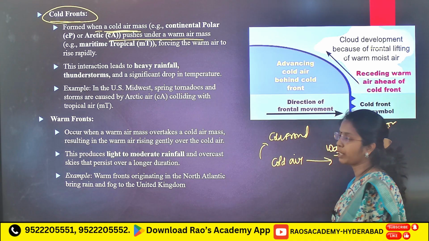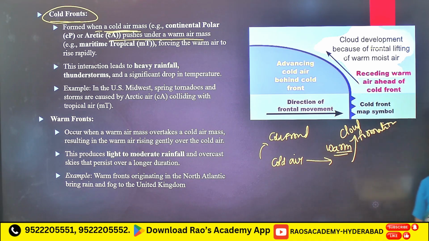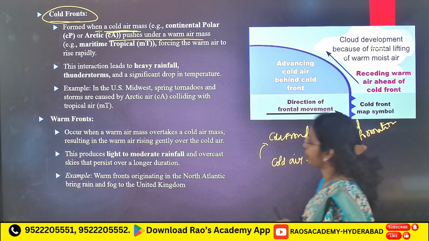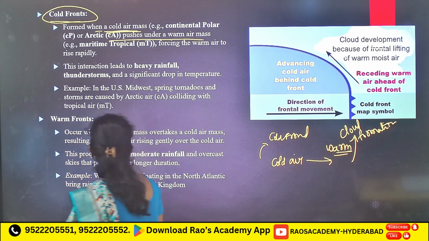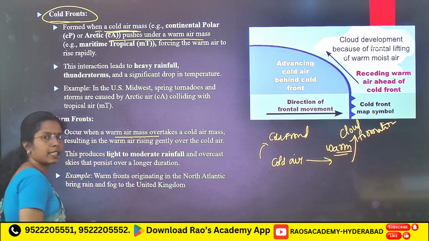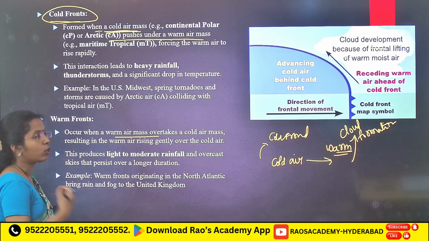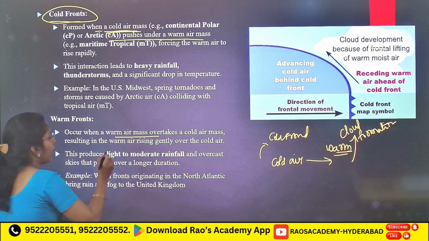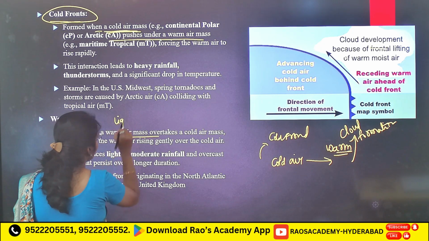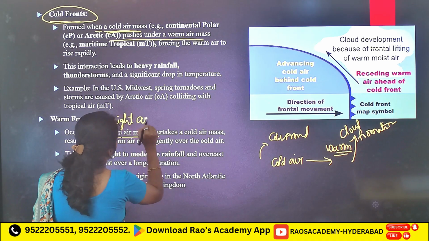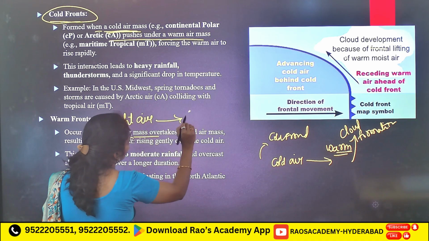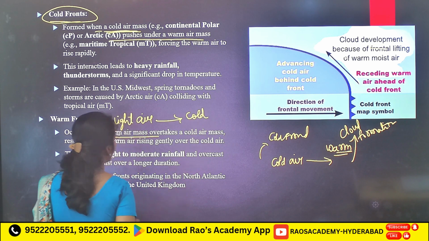In a warm front what happens? Warm air pushes cold air, with gentle upliftment. Why will you see gentle upliftment in warm fronts? Because warm air is light and cold air is denser. Now this light air gently pushes dense cold air.